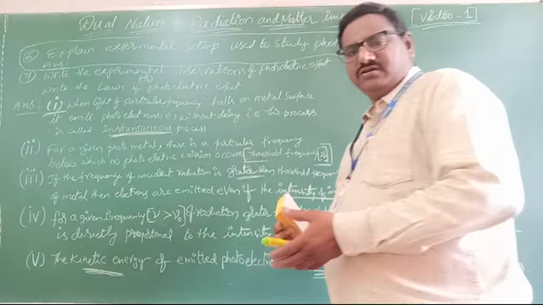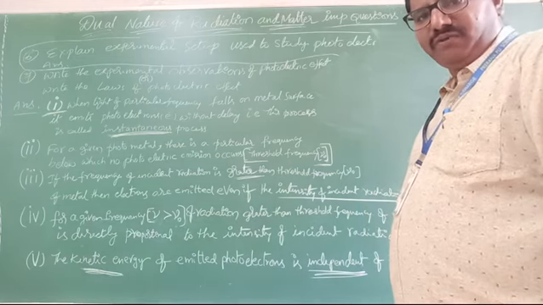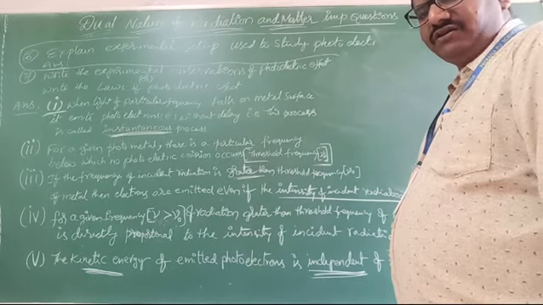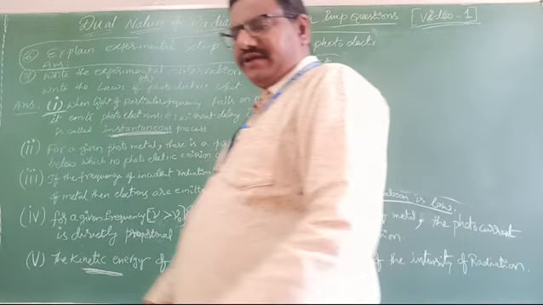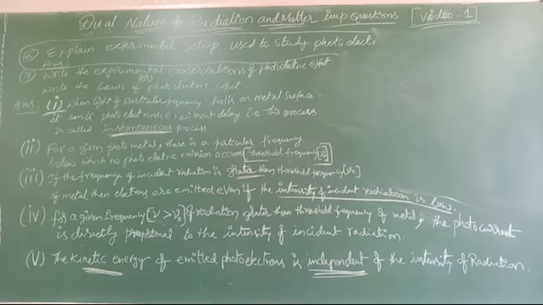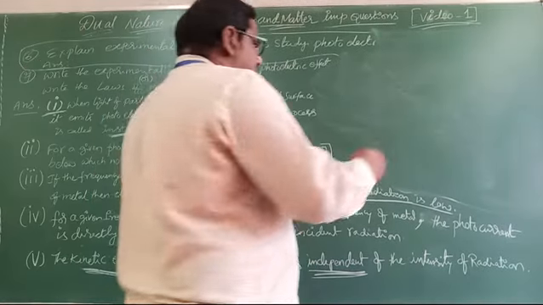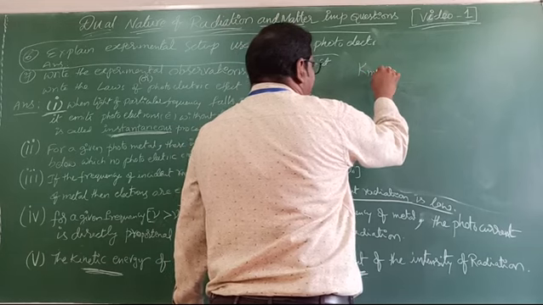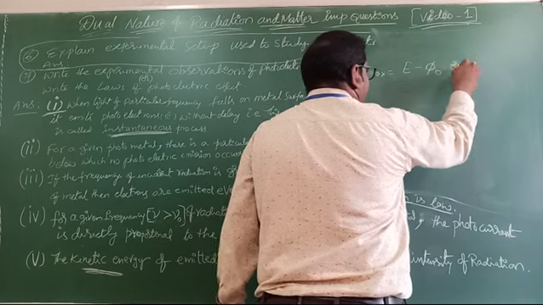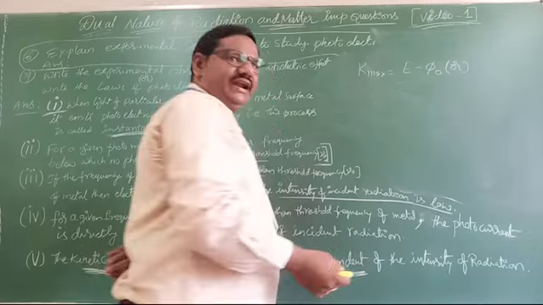If the energy of radiation is above the threshold frequency, then what is it? Very simple equation he told. That is Einstein's photoelectric equation. We will write kinetic energy maximum, K maximum, equals E minus phi naught, where E is the energy of incident radiation.